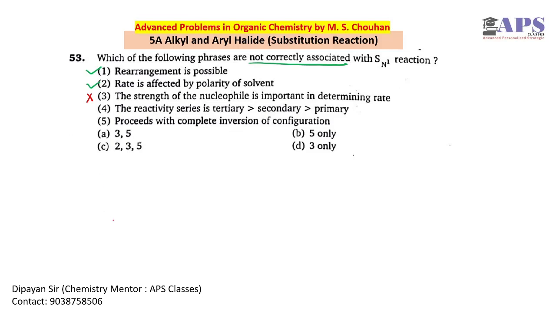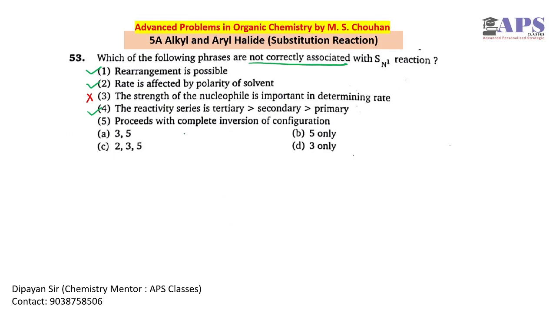The reactivity series tertiary, secondary, primary is correct because this represents the carbocation stability. Generally the carbocation stability order is tertiary greater than secondary greater than primary greater than methyl. Carbocation stability is directly proportional to SN1 reactivity, so this is also correct.